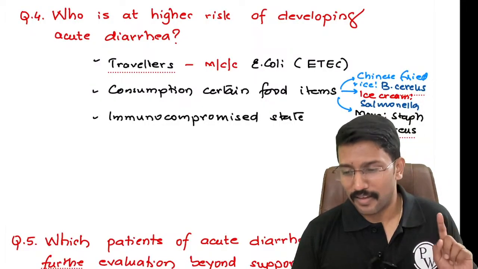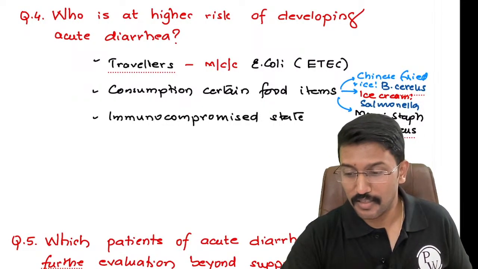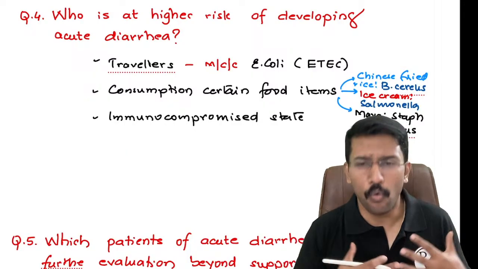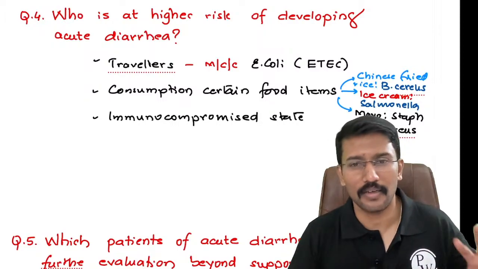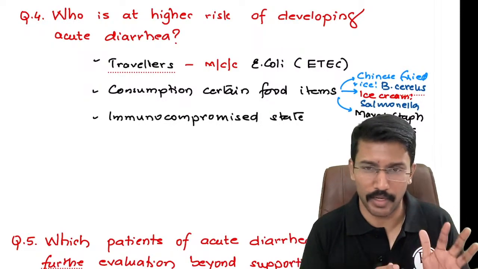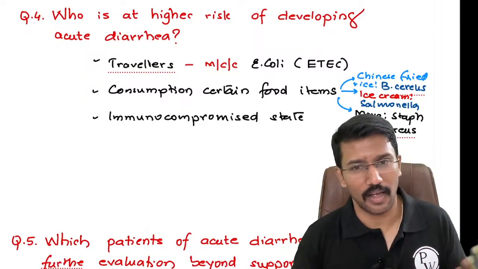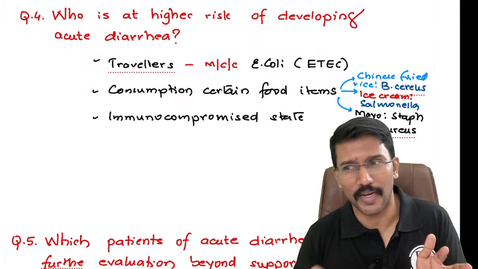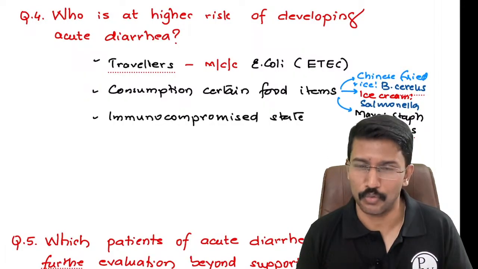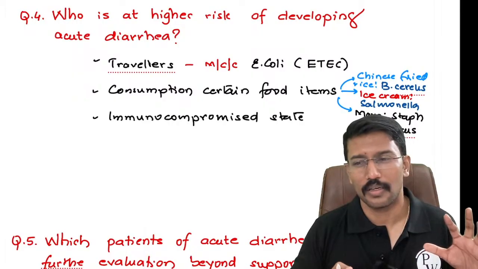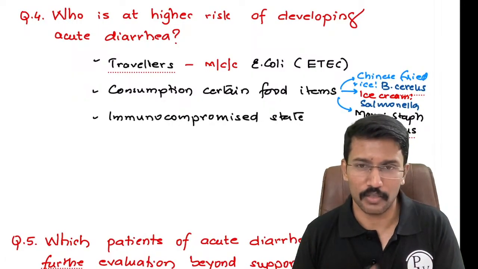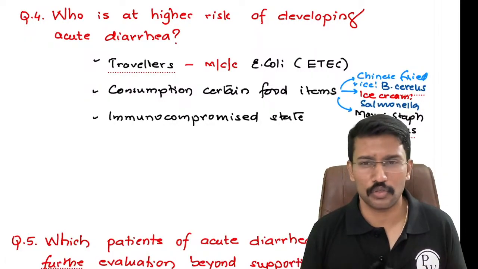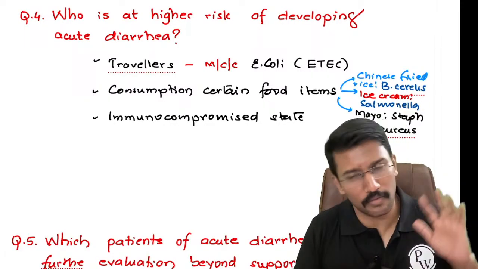See, guys, our Indian genetics is really robust, and over the years, we have started living well adjusted with many microorganisms. Only in the last 2 or 3 decades, with the rise in our economy, our diet is also getting messed up and we are getting more attached to the Western diet, and that is where all these infective diarrheas are becoming more common. Otherwise, in the past, it used to be only cholera, which could really harm us. Most of us used to develop loose stools in the morning, and by evening, we were all right.